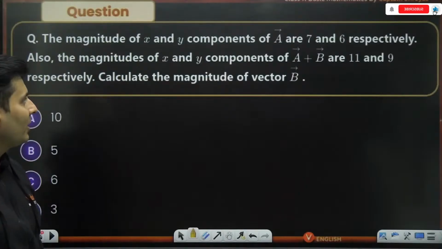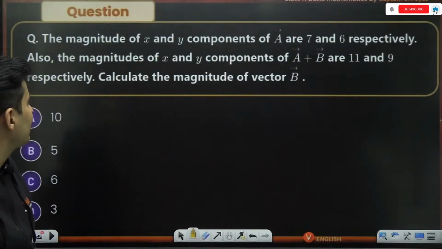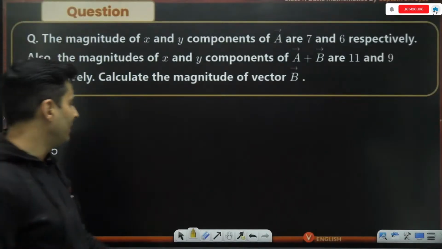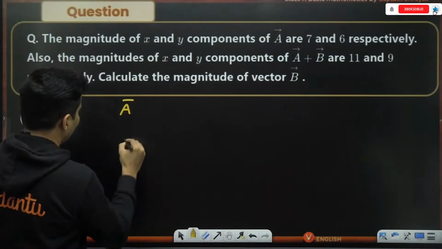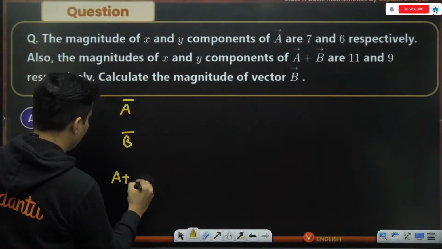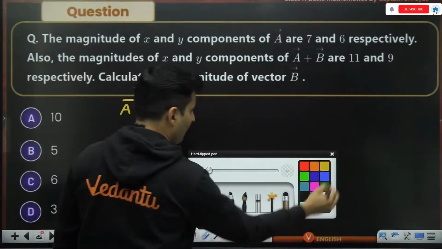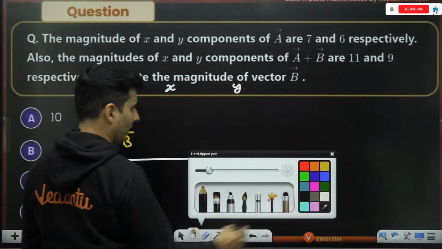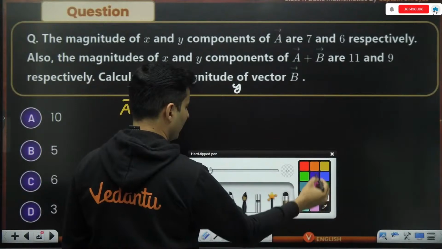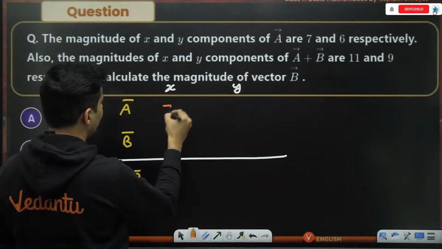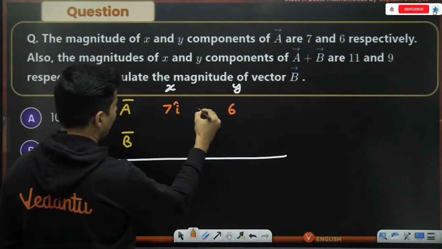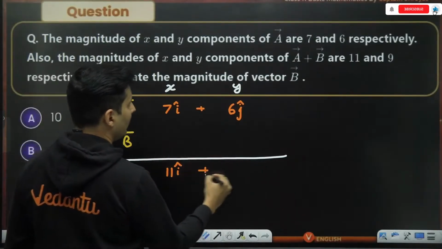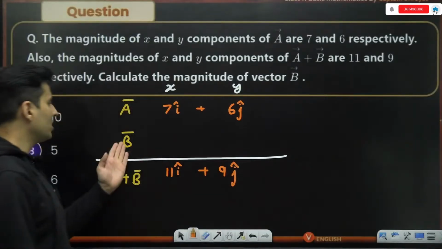The magnitude of x and y components of A are 7 and 6. Also, the magnitude of x and y components of A plus B are 11 and 9. Calculate the magnitude of vector B. Vector A, vector B, vector A plus B. Okay, fair enough. Here we'll put x component, here we'll put y component. So think about it, what is given over here. A has the components 7 and 6, so this is 7 i cap plus 6 j cap. A bar plus B bar is 11 i cap plus 9 j cap. Question is, what is B?